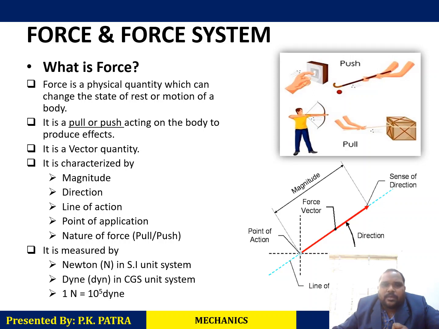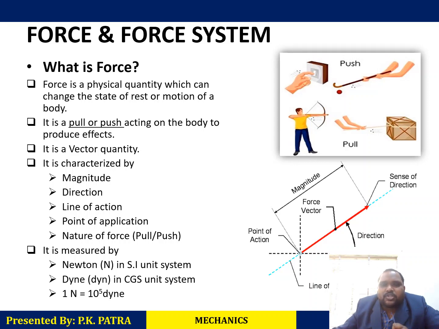Second point, if an object is in motion and we oppose the motion, if you give some blockage, then the object will stop. Like braking in a cycle, braking in a bike, braking in cars. You are playing football. Suppose one of your friends is striking the football from the goalpost area to the center and you are there.